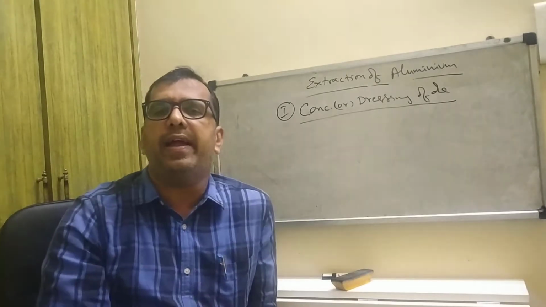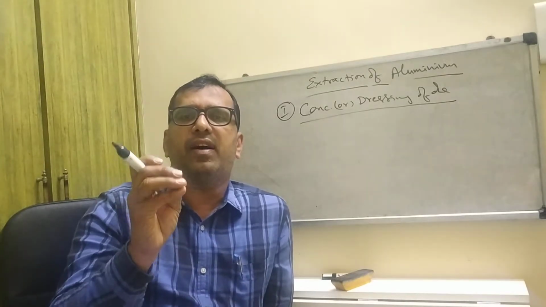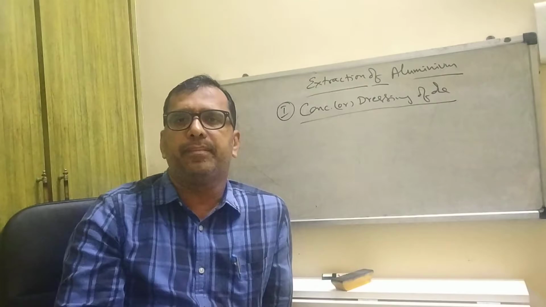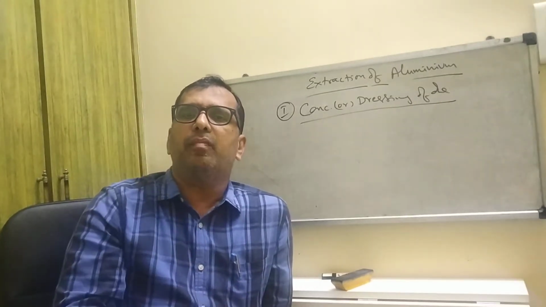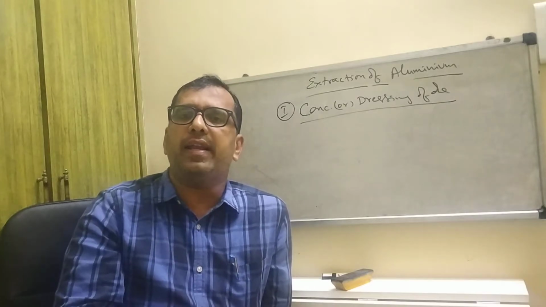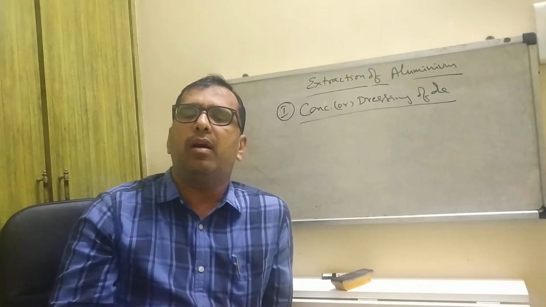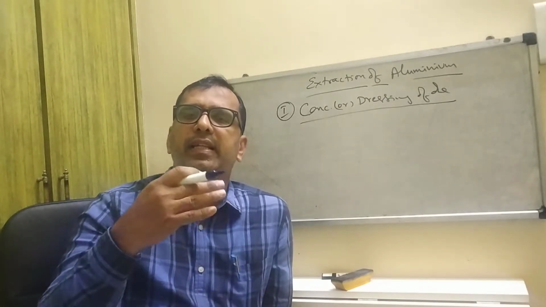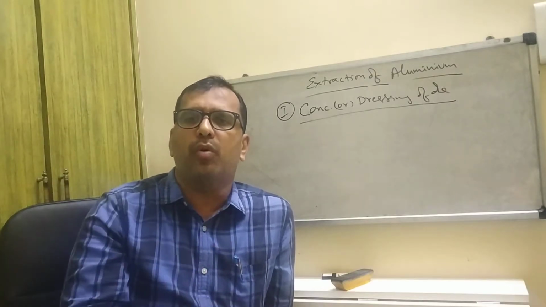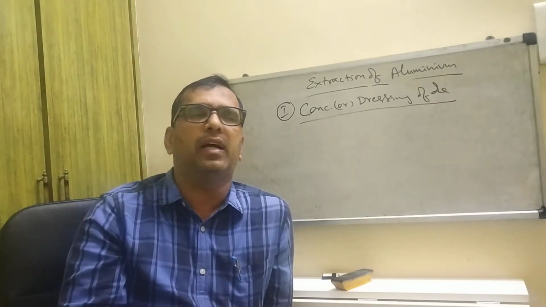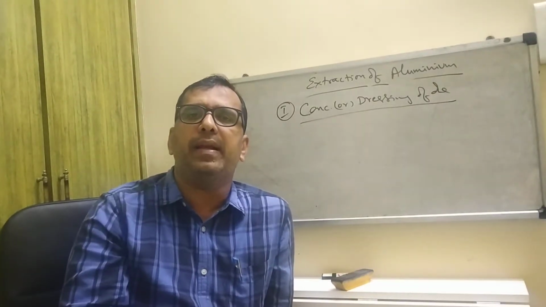In a previous video I explained that dressing means removal of unwanted impurities from the ore. By hand picking or by mechanical methods, you can easily eliminate impurities from the ore. Then we call it concentration or dressing.